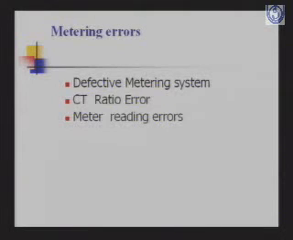Then metering errors. We may have a defective metering system, we may have a CT ratio error or meter reading errors. The meter reader goes to read the meter, he does not take down the reading properly, or he doesn't go at all and does a table reading and takes the meter reading only after 6 months. So all this leads to commercial loss. We have seen meter readers sitting on the table and writing down the readings.